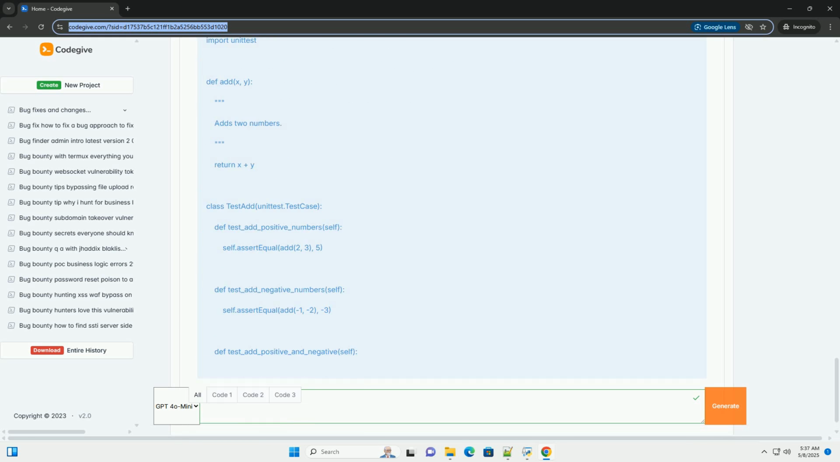3. Unit testing with unittest. Explanation: This example uses the unittest module to write unit tests for the add function. Each test case checks a different scenario: positive numbers, negative numbers, etc. To run this, save the code as a .py file, for example test_add.py, and run it from the command line: python test_add.py. The output will indicate whether the tests passed or failed.